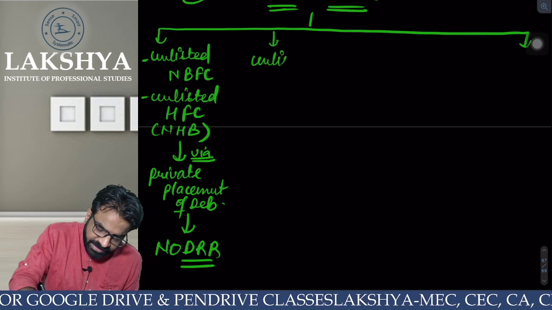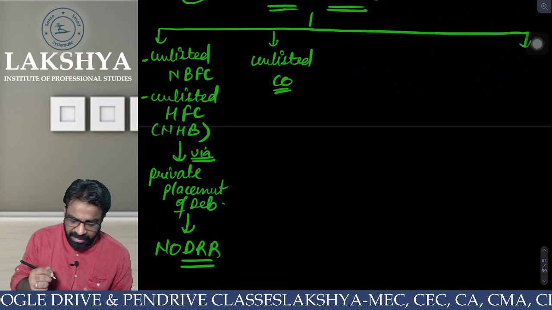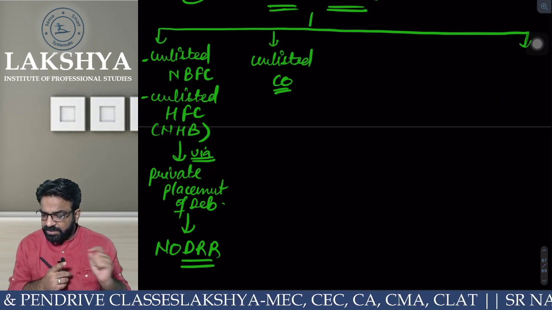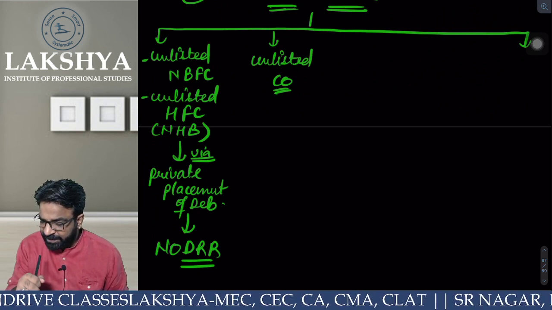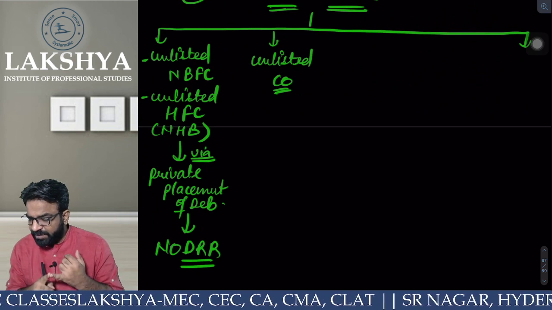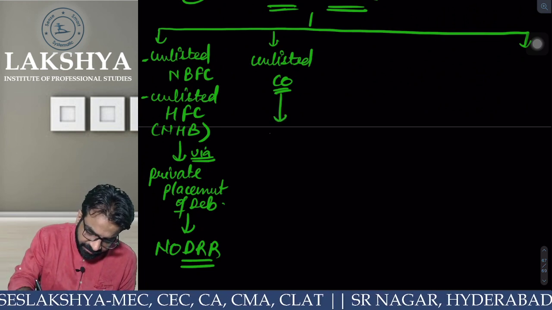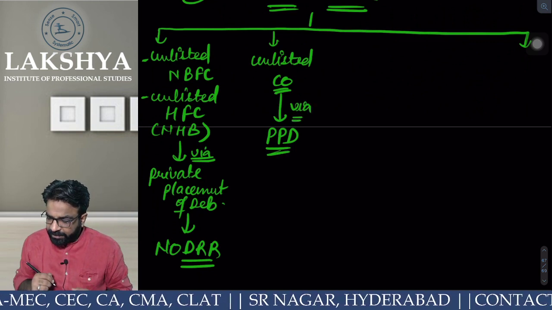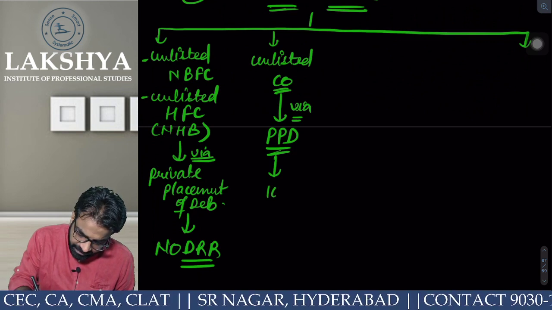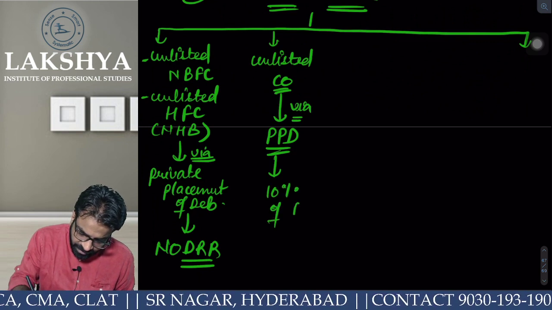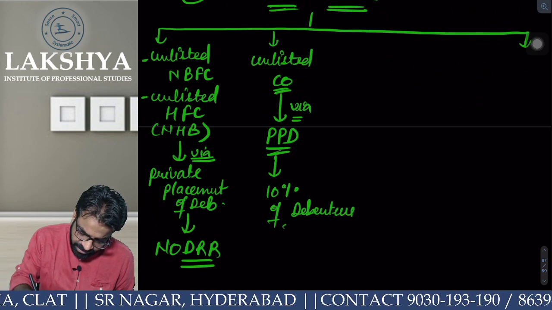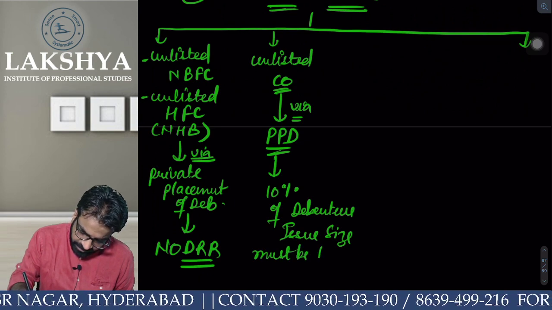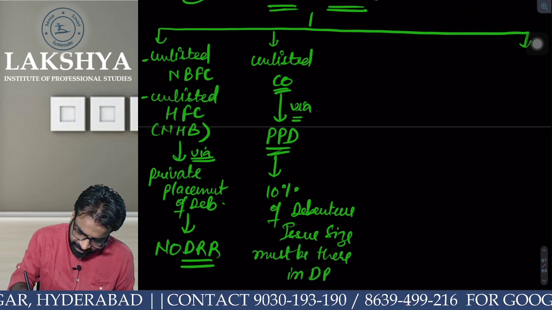I am an unlisted company. Now see, unlisted NBFC is covered, and unlisted housing finance company is also covered. Now I am an unlisted company. I am not an NBFC, I am not a housing finance company. I am an unlisted company and I have raised it via PPD. I need 10% of the debenture issue size to be there in DRR.